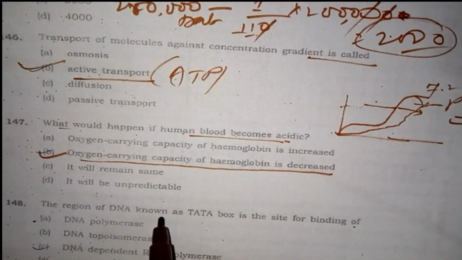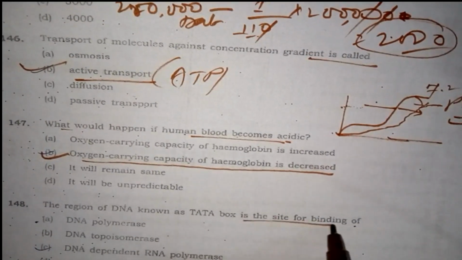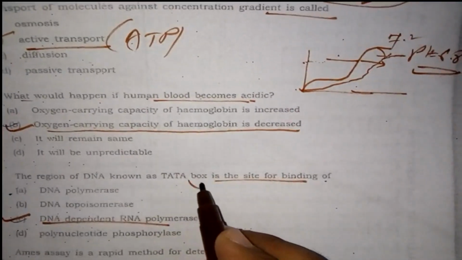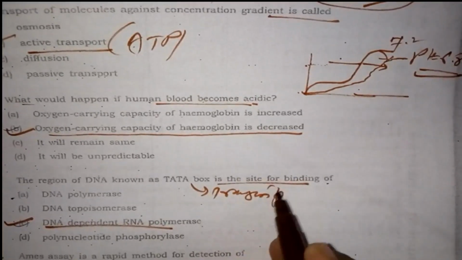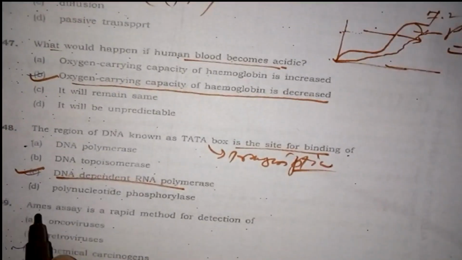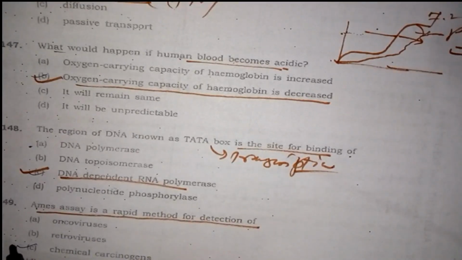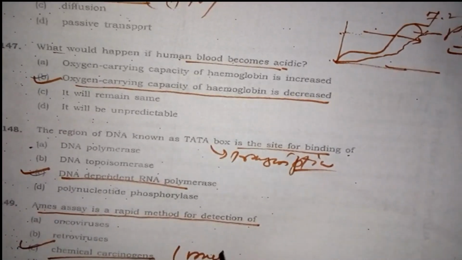The region of DNA known as the TATA box is the site for binding of DNA dependent RNA polymerase. It is used for transcription. Next question: the Ames test is used for rapid detection of mutation, chemical carcinogens or mutagens.